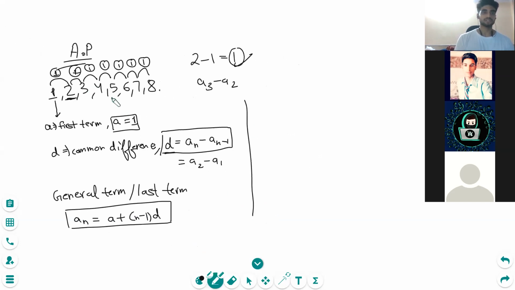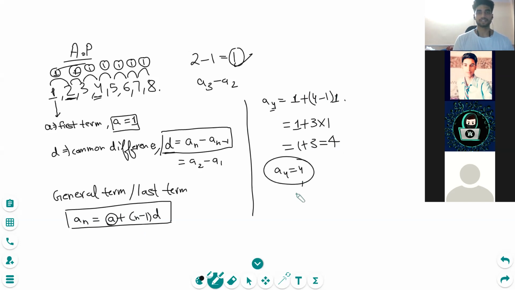Okay, let me find the fourth term for this series. It should be 4. Absolutely correct. It should be 4, right? If it is 4, this formula is applicable then. Okay, let's apply this formula. The first term is here. It's 1. So I'm putting the value of 1 here. N, we have to find the fourth term. So I will put the value 4 here, 4 minus 1. And D is again 1. So let me put the value of D. So 1 plus 4 minus 1 is 3 times 1. That is 1 plus 3, that is 4. So A4 is 4, which is actually very correct because the fourth term is 4. So this formula works. Is this clear?